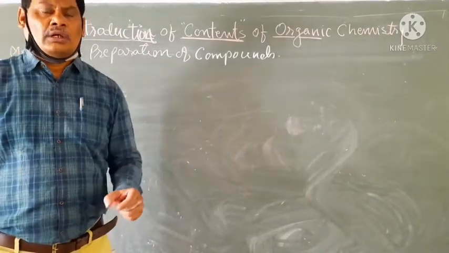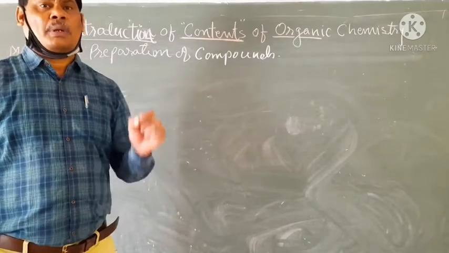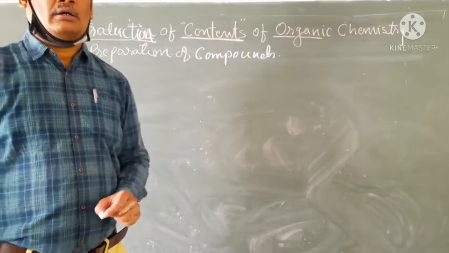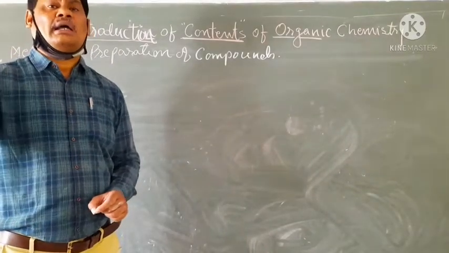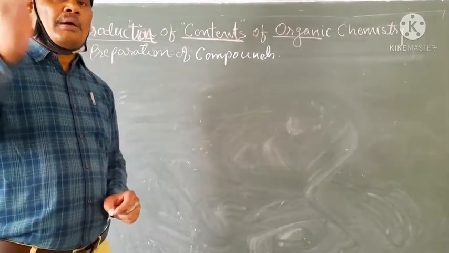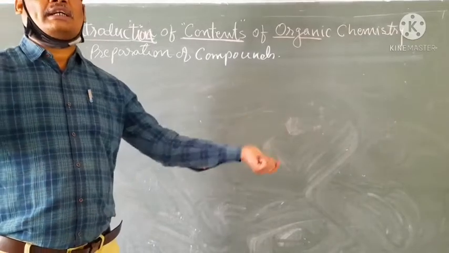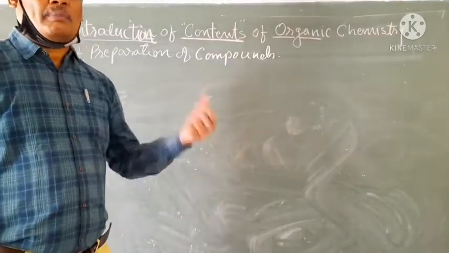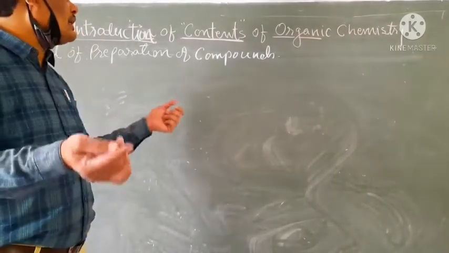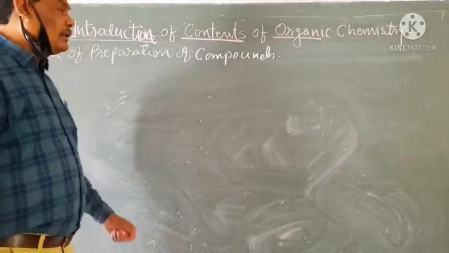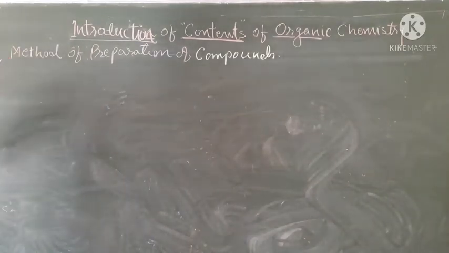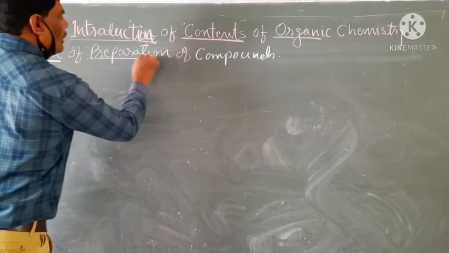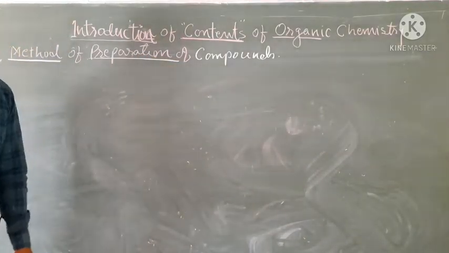The first compound prepared in the laboratory was urea, and it was prepared from an inorganic compound. From that time, the revolution took place in organic chemistry, and scientists were able to prepare different types of organic compounds.